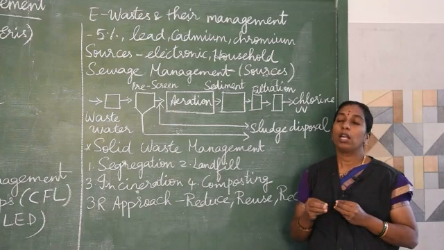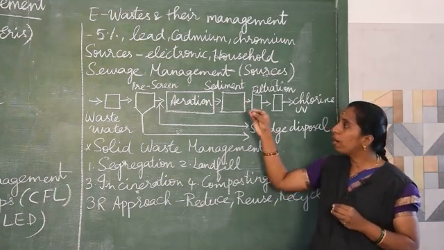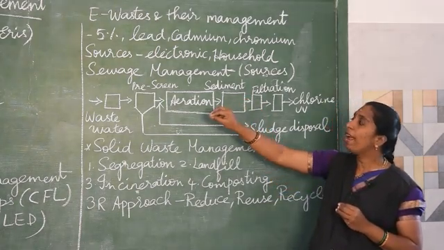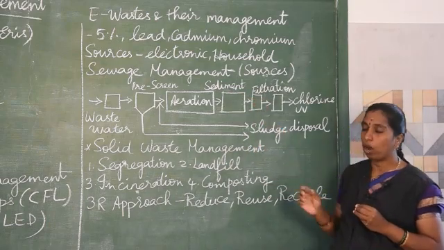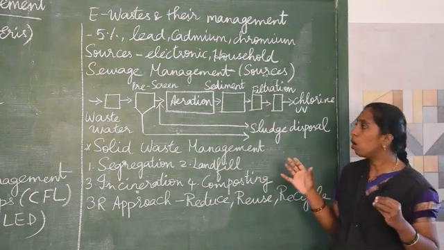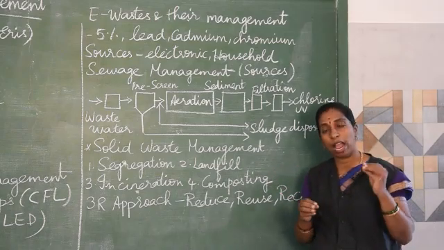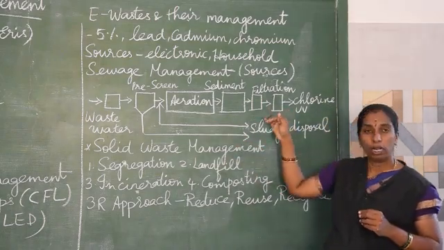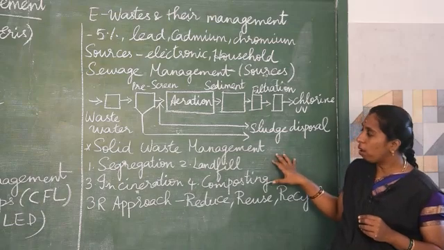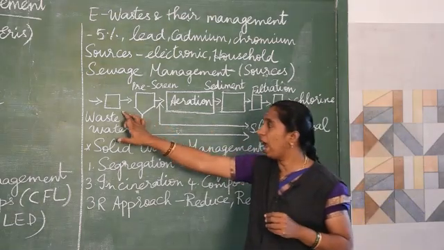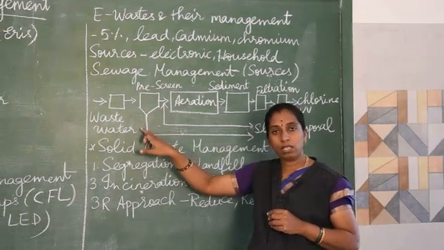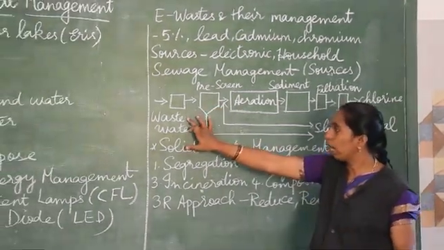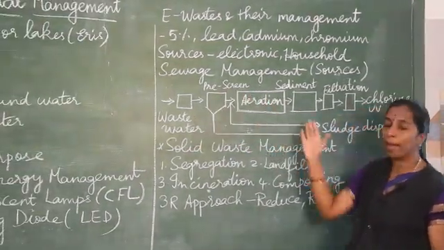Now we shall see the different types of sewage management. How can we manage this waste water? In the municipal corporation, we have a sewage water treatment plant. In the first tank, waste water is collected, and there are different methods.